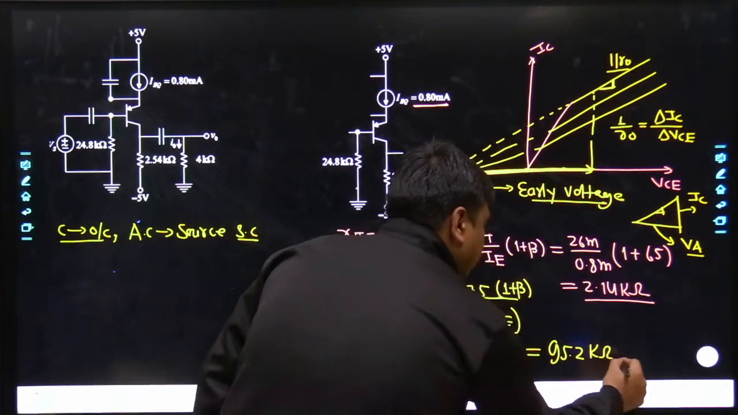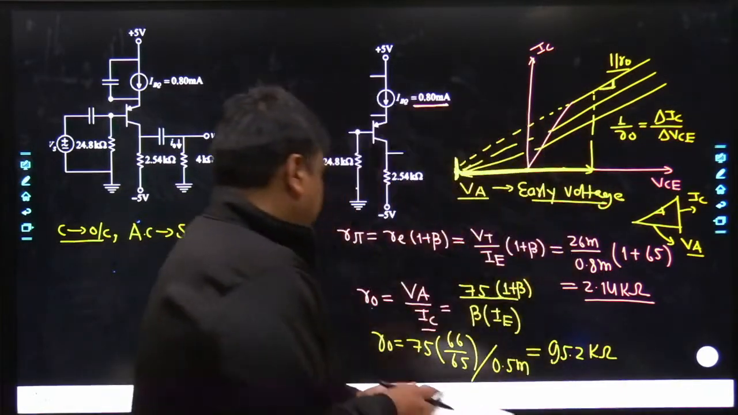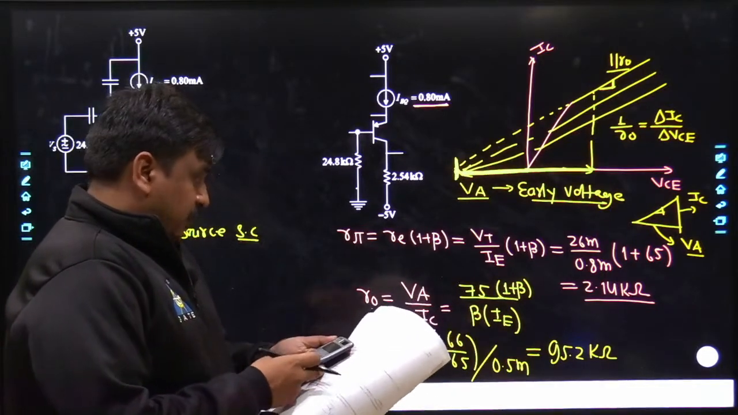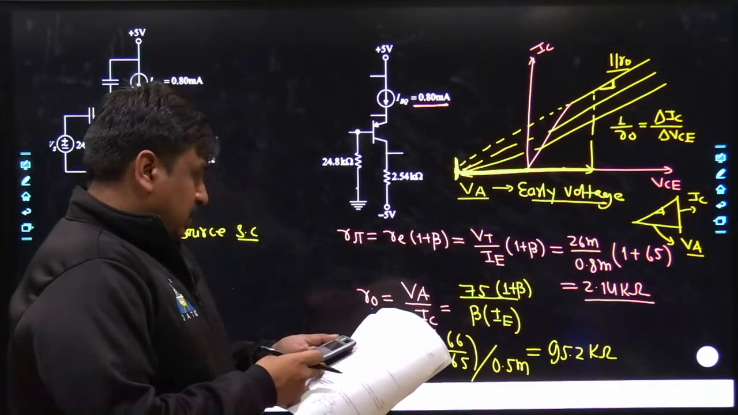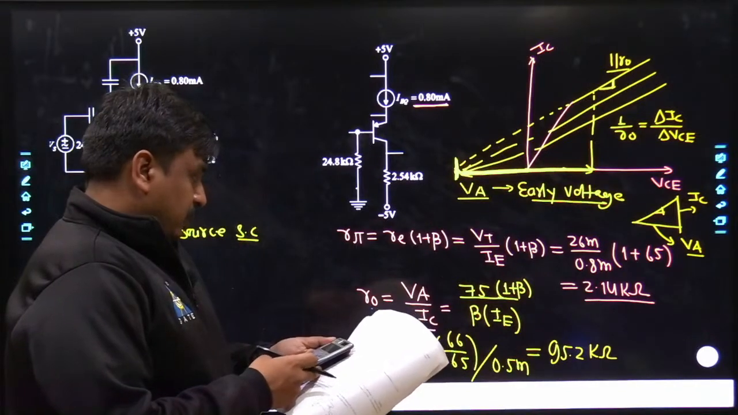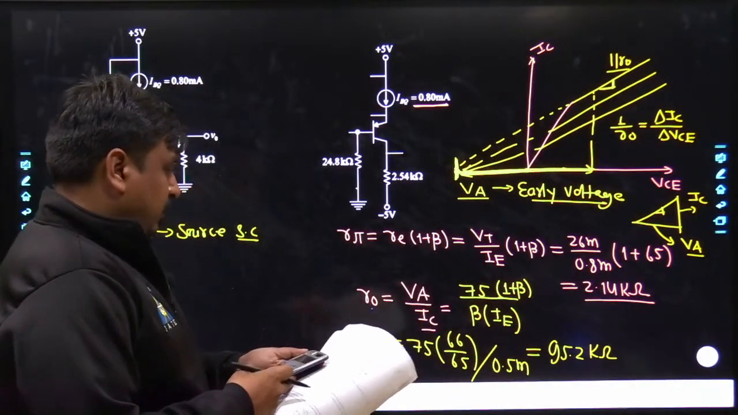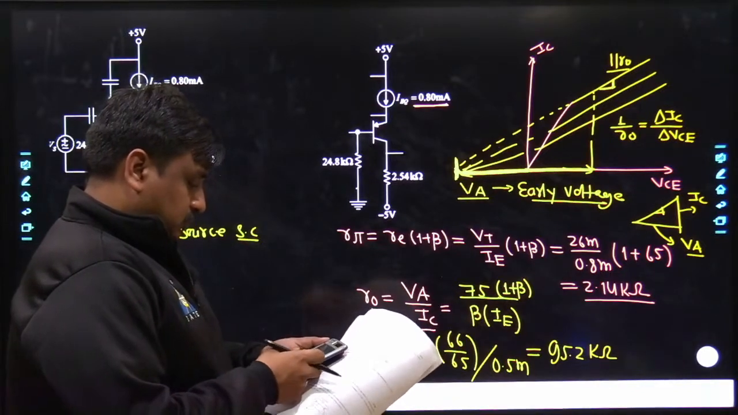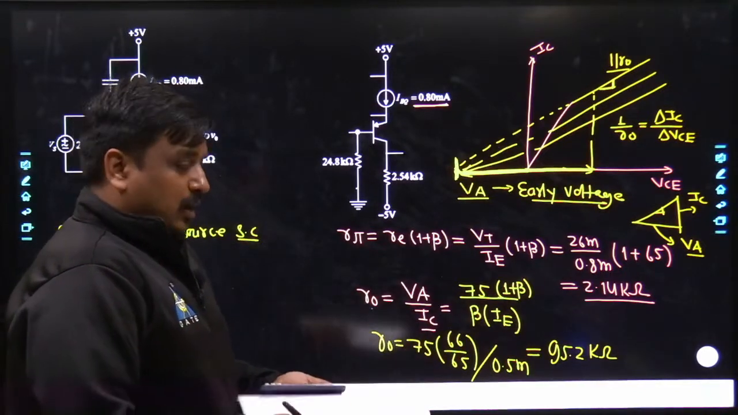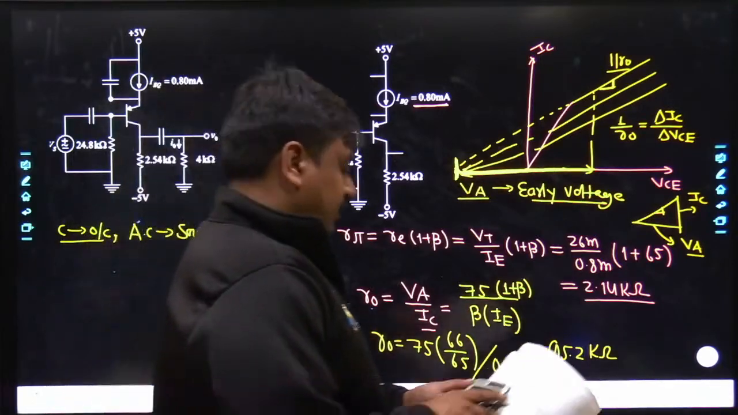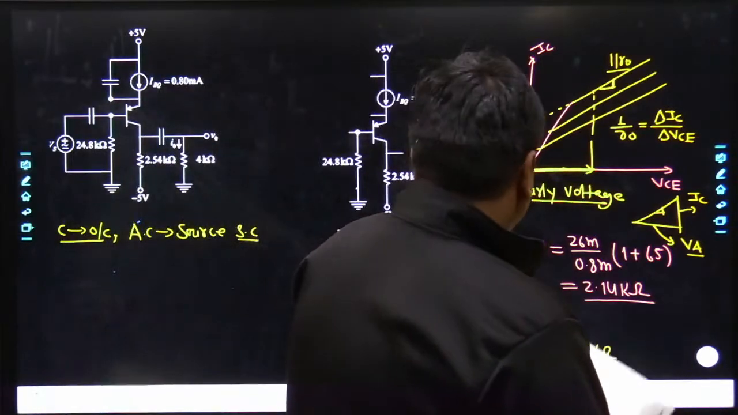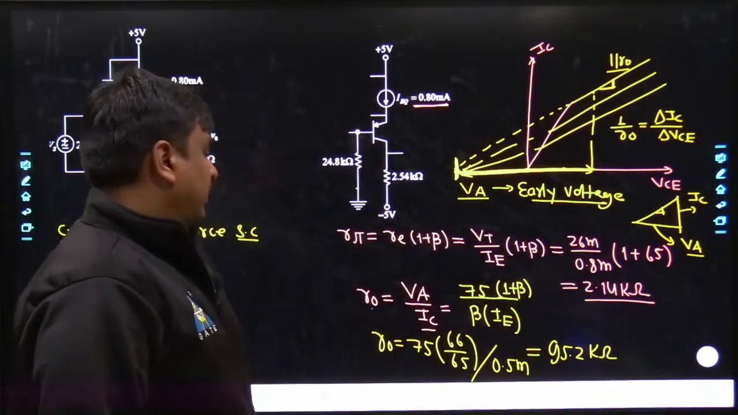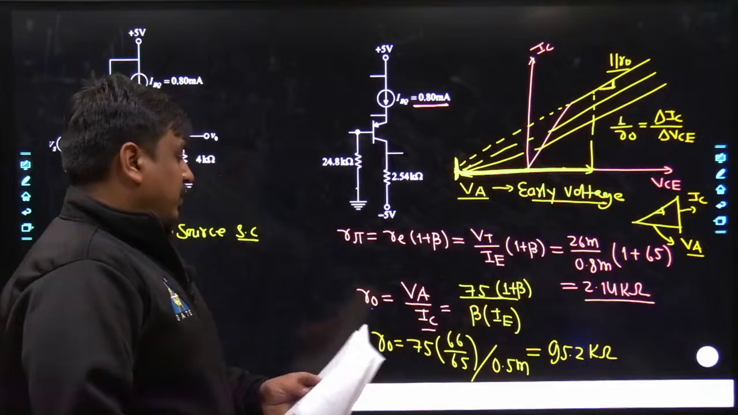Kilo ohms. Let me check that. So here 75 into 66 divided by 65, divided by the IE value. Approximately you get the answer as 95.2, which is VA divided by IC. Agreed?